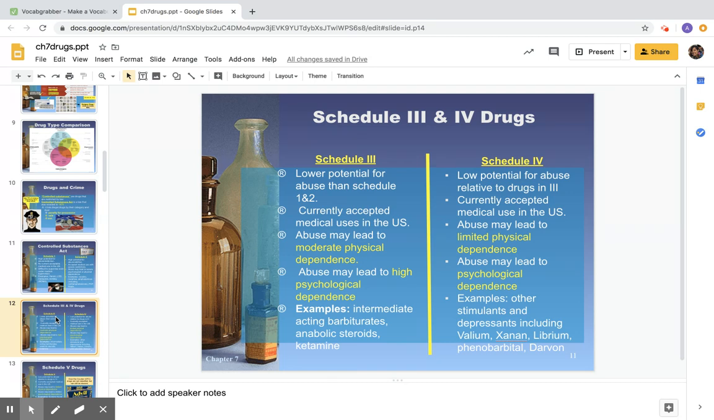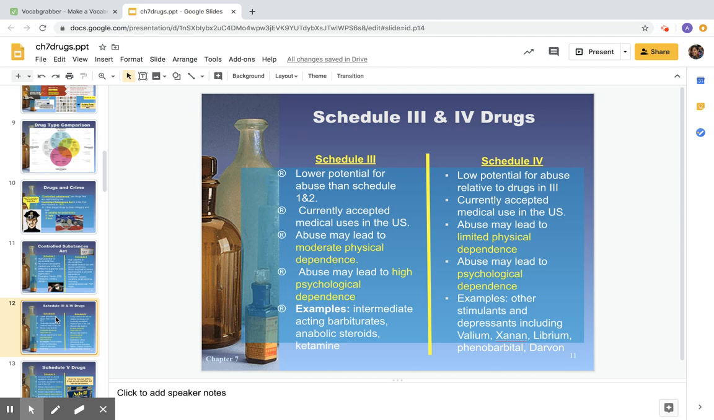They can lead to high psychological dependence. So a psychological dependence means that the user believes mentally that they need the drug in order to function. In reality, do they really need that drug? No, they just think that they do. Whereas a physical dependence is the body is actually going to go through physical withdrawals. The body has been kind of tricked into thinking that it needs it to perform certain functions.